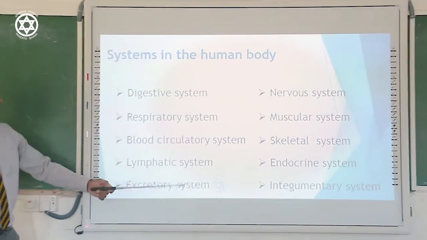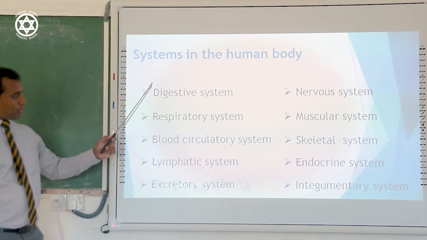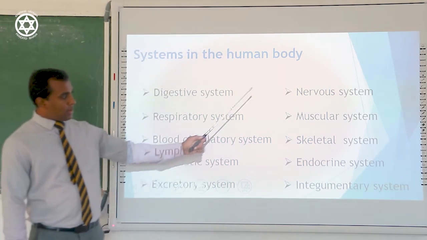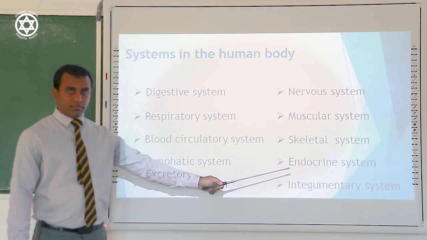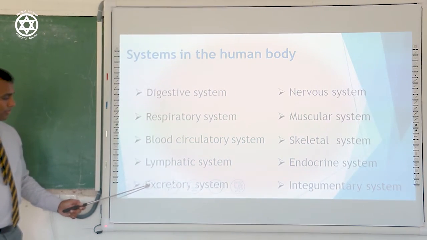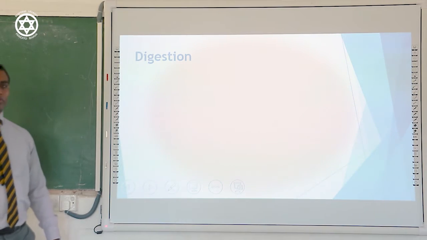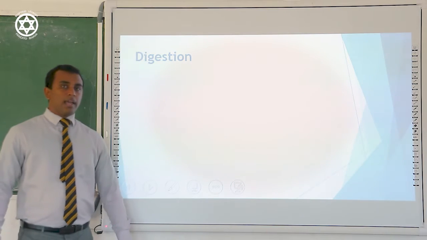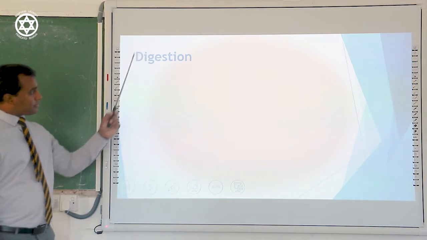Though there are 10 systems, in this unit you will learn about the digestive system, respiratory system, blood circulatory system, lymphatic system, nervous system, and endocrine system. But at the very beginning of the lesson, we expect to take an idea about the digestive system. When we are learning about the digestive system, we must have an idea about digestion.